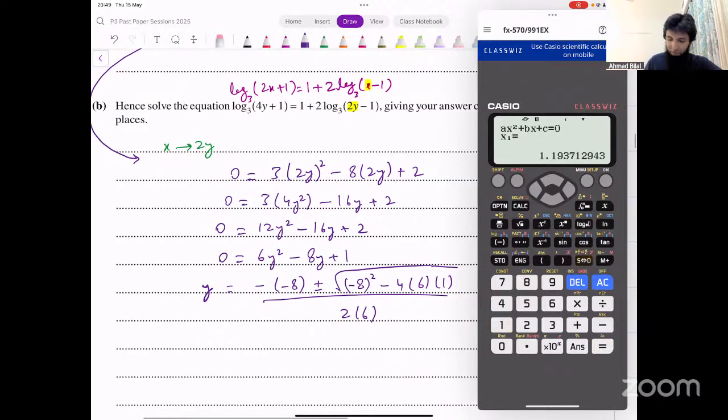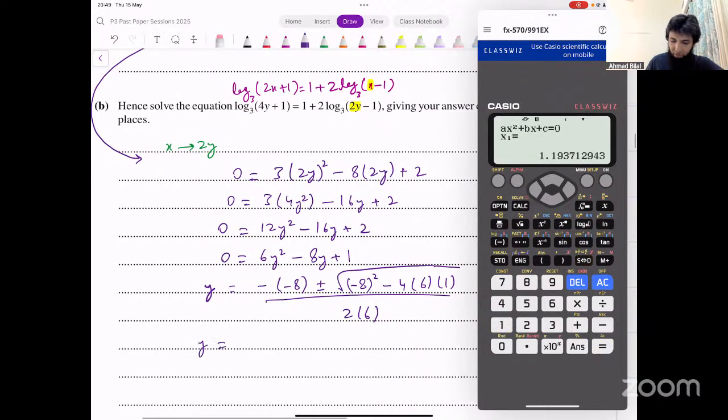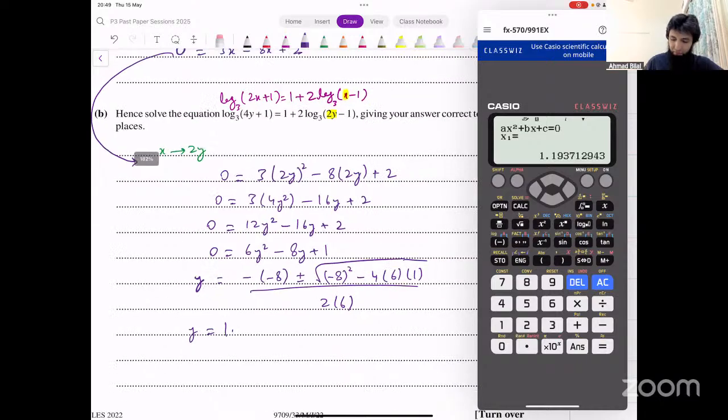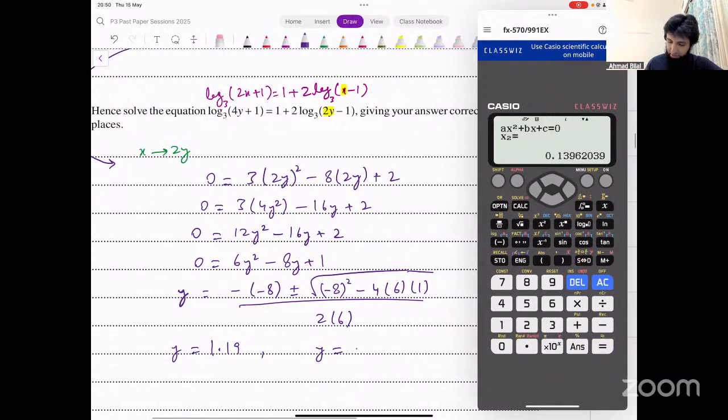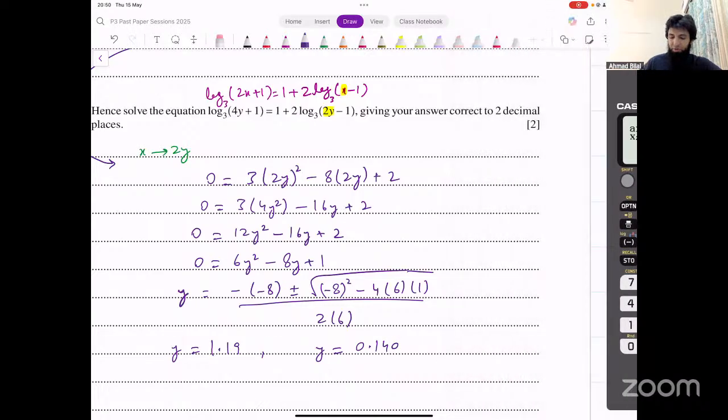And that's given me y equal to 1 point... We want 2 decimal places in the final answer. So 1.19, that's one possible answer. And 0.1396, that rounds off to 0.14. That's another possible answer that we're getting.